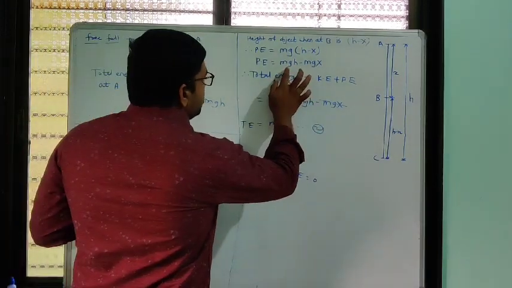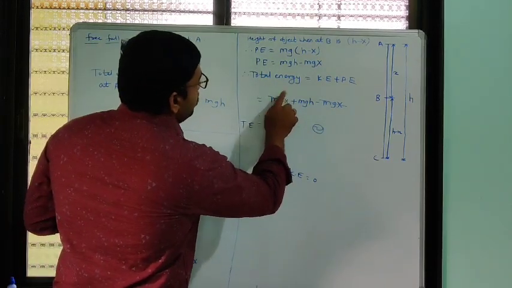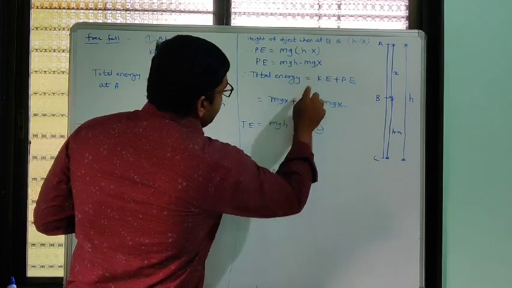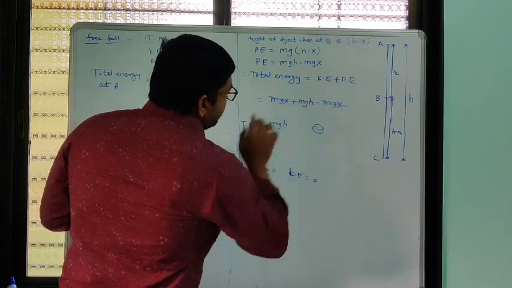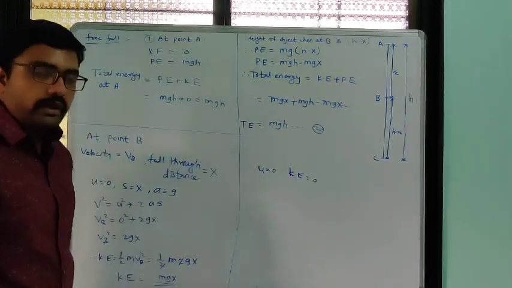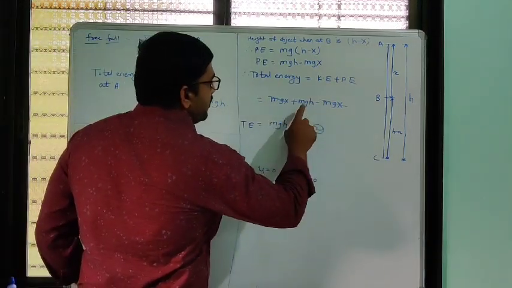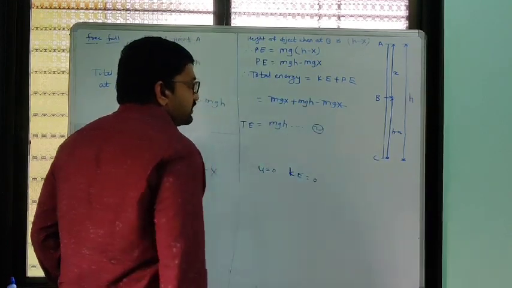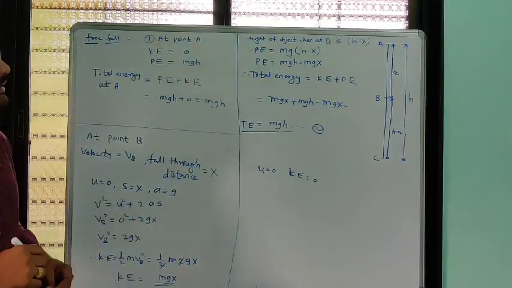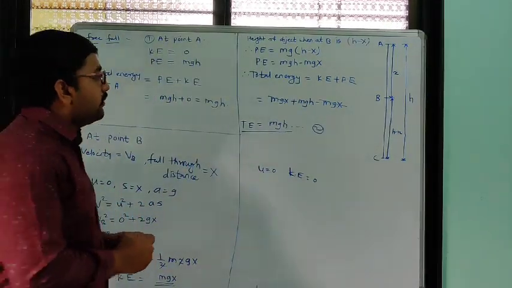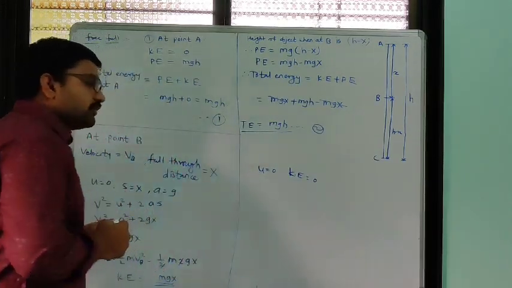We know total energy is kinetic energy plus potential energy. Our kinetic energy is mgx, plus potential energy mgh minus mgx. So here plus mgx and minus mgx both get cancelled, because they are the same term with opposite signs. So what remains here is mgh. So the total energy of the object at point B is mgh, and we call it equation number 2, and we call the earlier one equation number 1. So you got it.